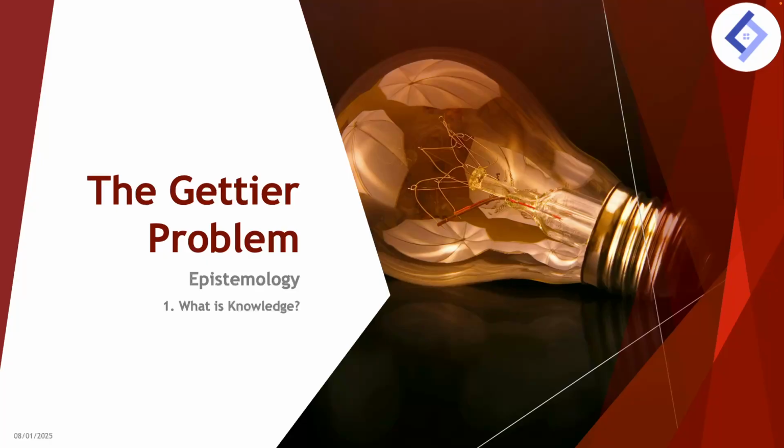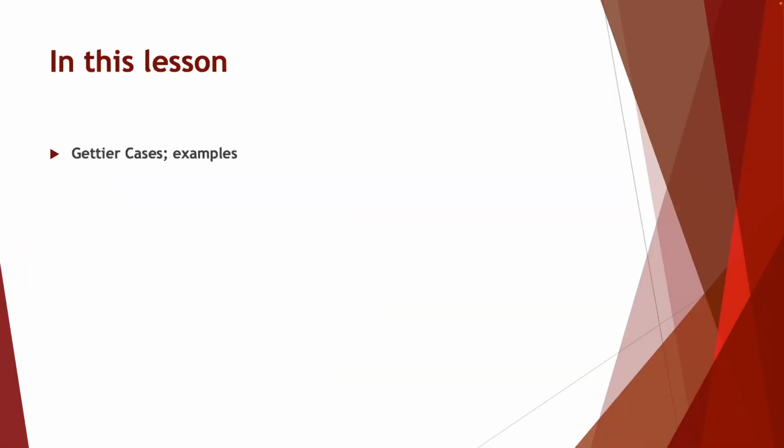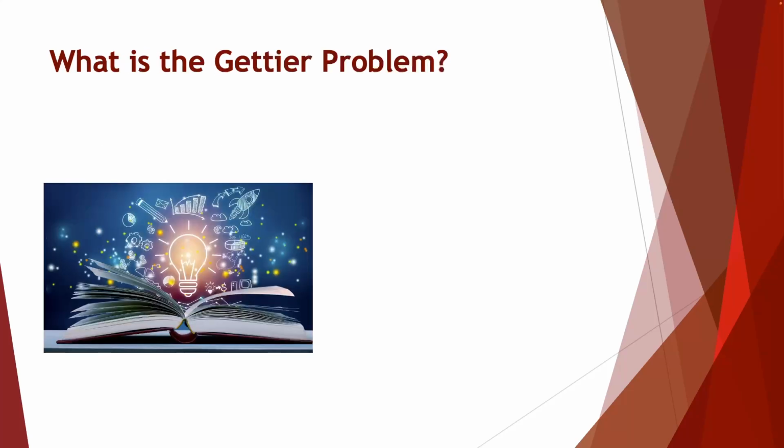What we will do in this lesson specifically is provide evidence and examples of the Gettier problem and the cases that illustrate it. We'll then also think about the reasoning for why this is a particular problem for the theory of justified true belief. And we'll think about responses to the Gettier problem as well: how somebody who is a proponent of this classical theory of knowledge might still want to derive the conclusion that the justified true belief theory of knowledge is nevertheless superior to any other theory. So that's what we're going to do in this lesson.